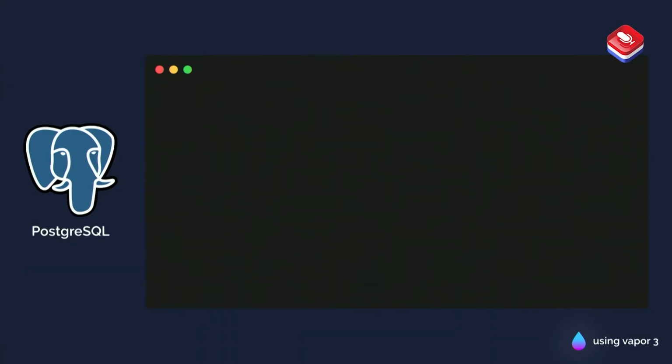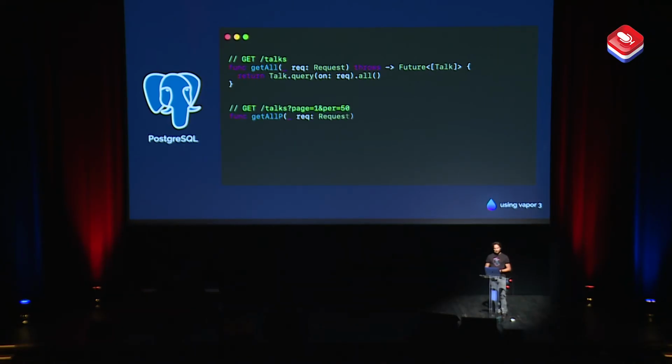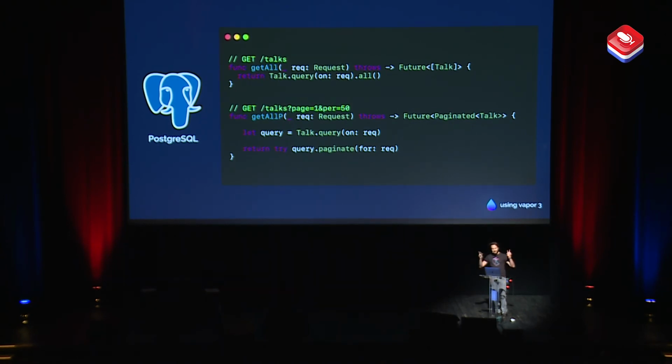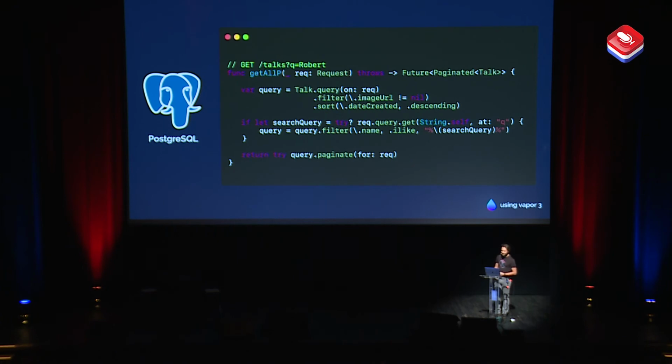To query it, it's that simple. You just call the query method on the Talk type and then request all of them. And to paginate a query, it's that simple also. You just have to encapsulate the Paginated protocol around it. Of course, you can do all of these powerful queries. So in this example, I do a search of all of the Robert's occurrences of talks with pictures, and they're sorted by creation date.